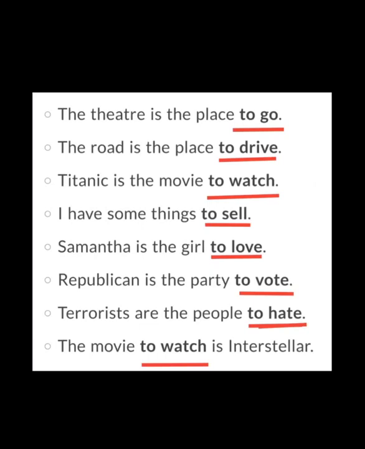Republican is the party to vote. Vote is the base verb and with that "to" is added. "To vote." Terrorists are the people to hate. "To hate" is your infinitive. The movie to watch is Interstellar. So "to watch" is your infinitive.